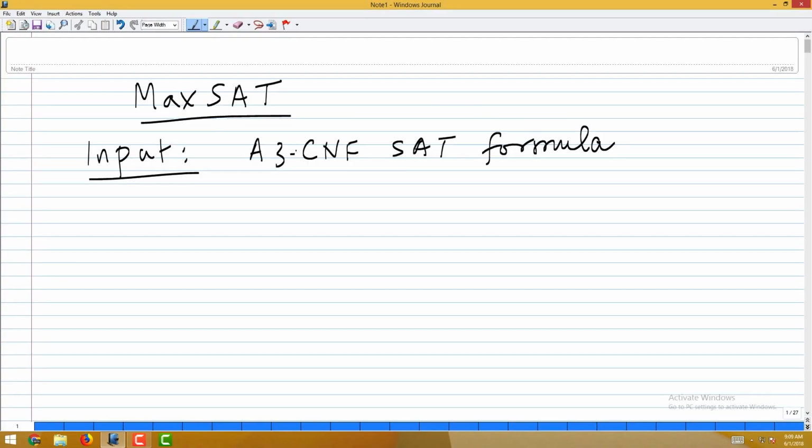It is a Boolean formula with n variables, m clauses, each clause is an OR of variables. The satisfiability problem is, given such a formula, is it satisfiable? The max SAT version, the optimization version, is, given such a formula, what is the maximum number of clauses you can satisfy? The formula may or may not be satisfiable, but I want to know the maximum number of clauses that is satisfiable.